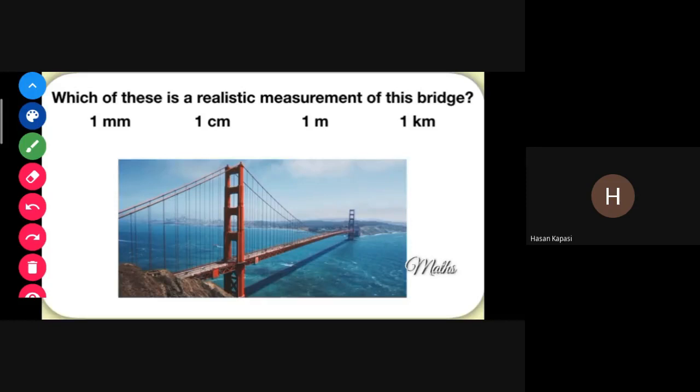Then you can see this. Which of these is the realistic measurement of this bridge? Ma'am, I know. Okay, one student knows. Then other students? I also know, Hassan. Okay, Hassan. Ma'am, I also know. Gazi Jivani. Okay. I also know, Ali Asgar. Okay, four students.